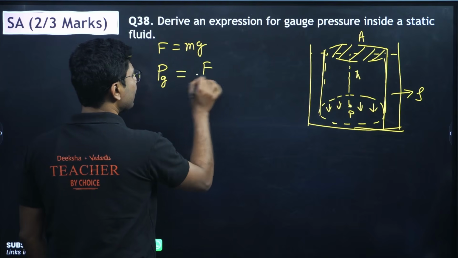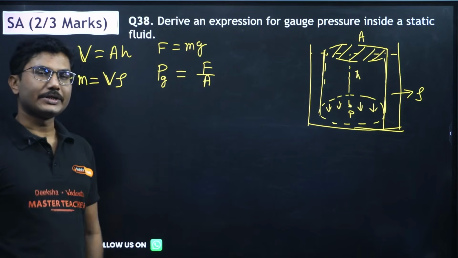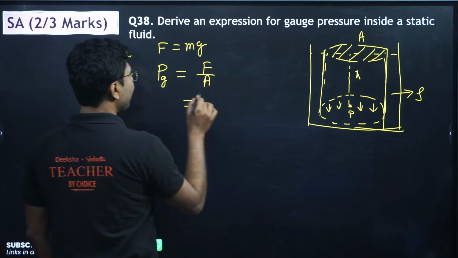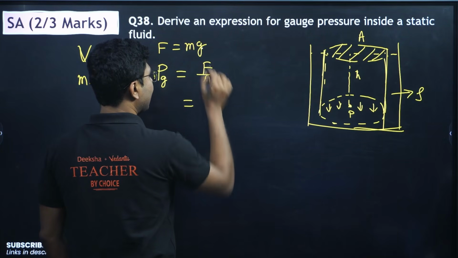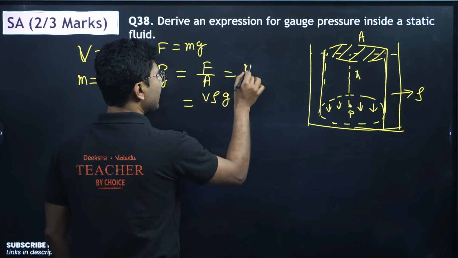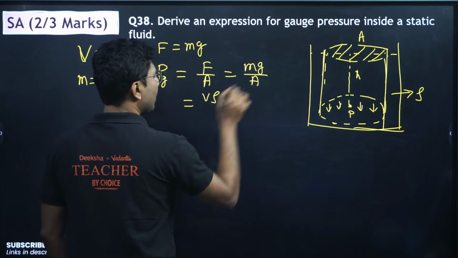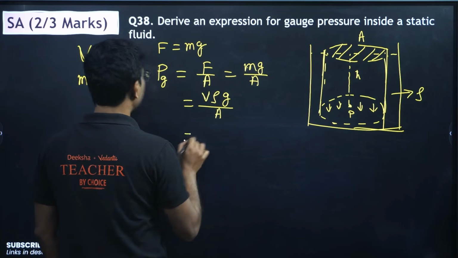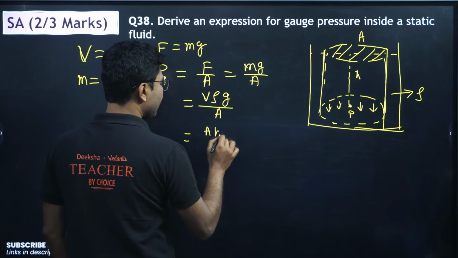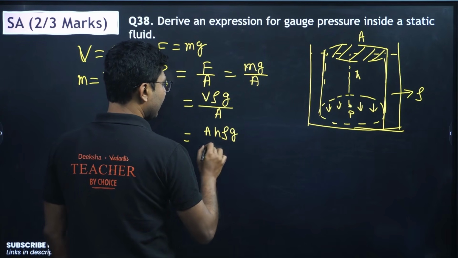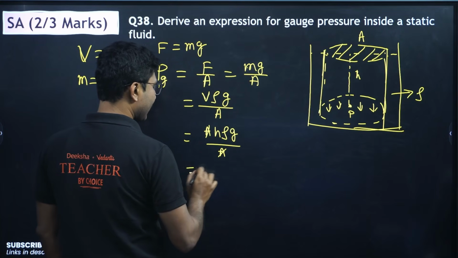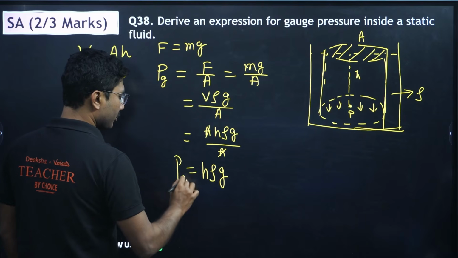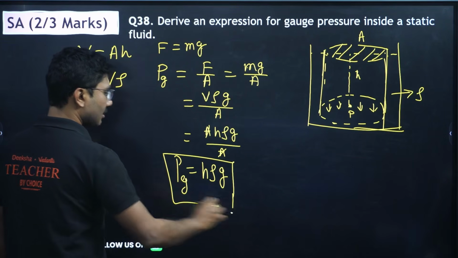It is given by force divided by area. Pressure is force divided by area. So M is V into rho, and here we have g, so it is mg by area. Now put the value of m, V rho g by area. Now put the value of V, which is A into h into rho into g divided by area. So area cancels, we get h rho g. So this is the expression for gauge pressure. Very easy derivation, nothing difficult.